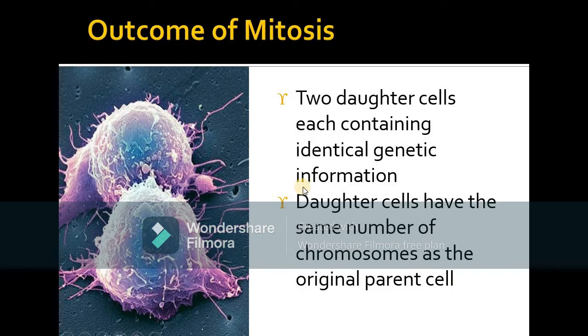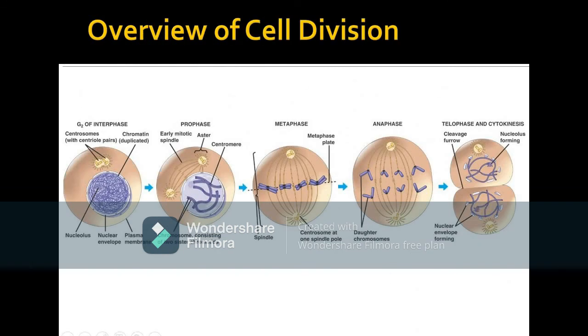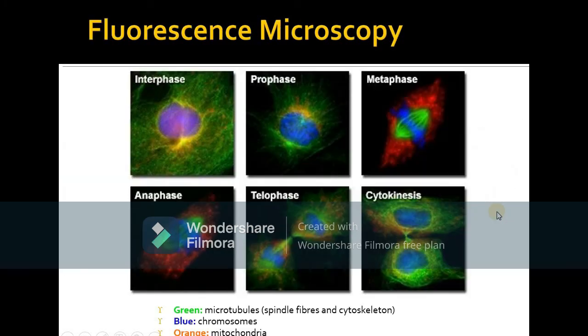Then what is the outcome of mitosis? Two daughter cells, each containing identical genetic information, and the daughter cells have the same number of chromosomes as the original parent. So here is the overview of the cell division. That is the G2 phase, centrosome, chromosomes, chromatin, then prophase occurs, metaphase occurs, anaphase, and then finally telophase. And here is the fluorescence microscopy figure of the chromosomes.